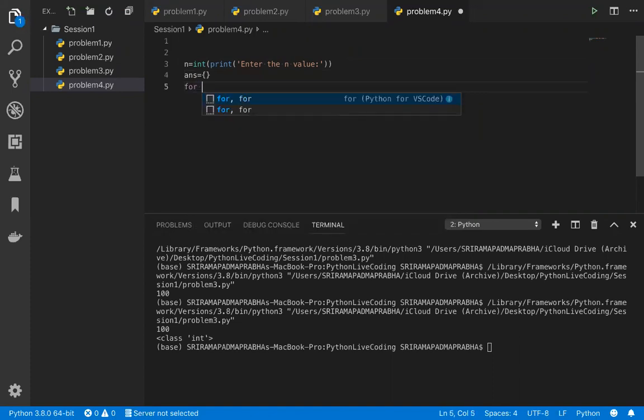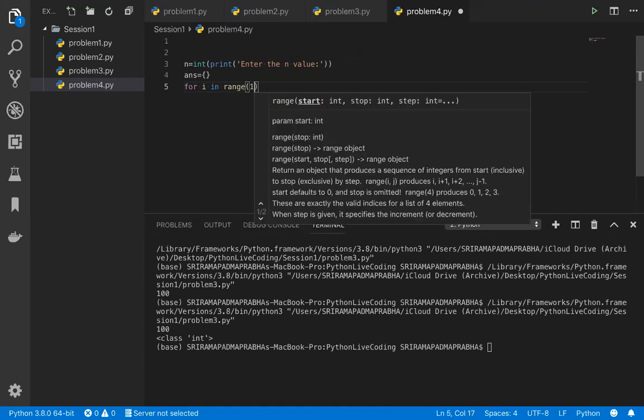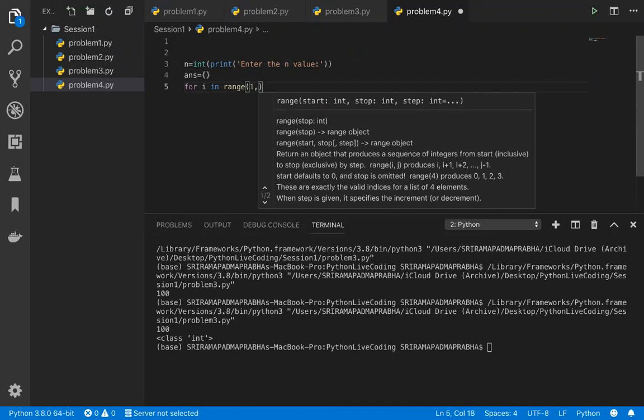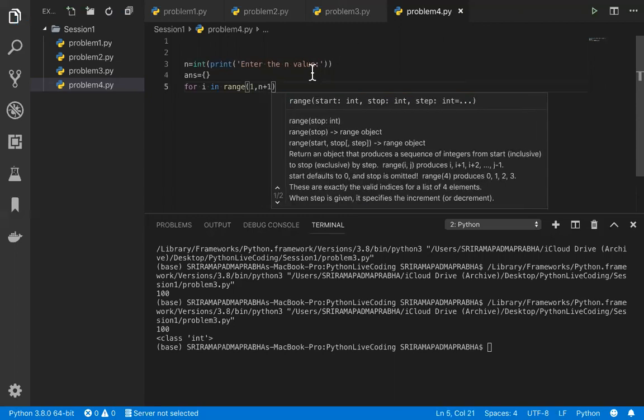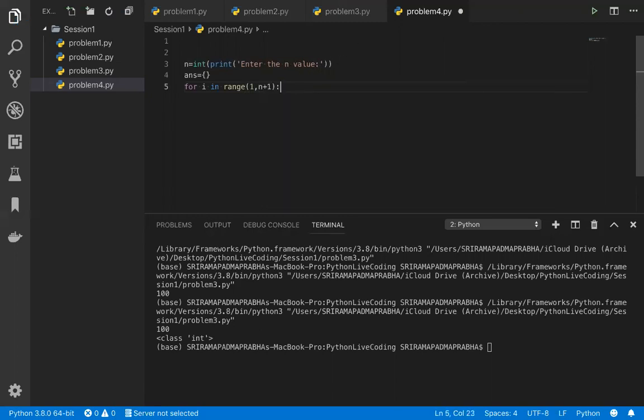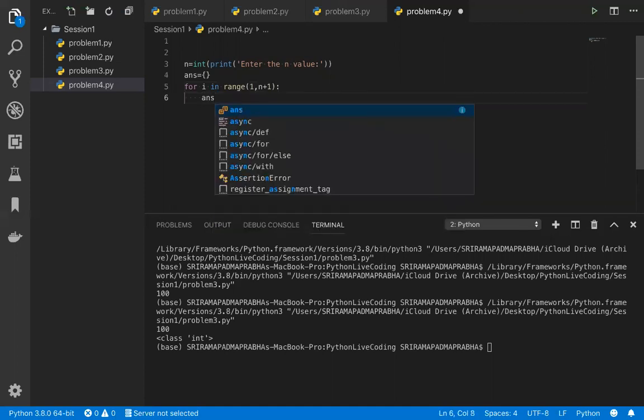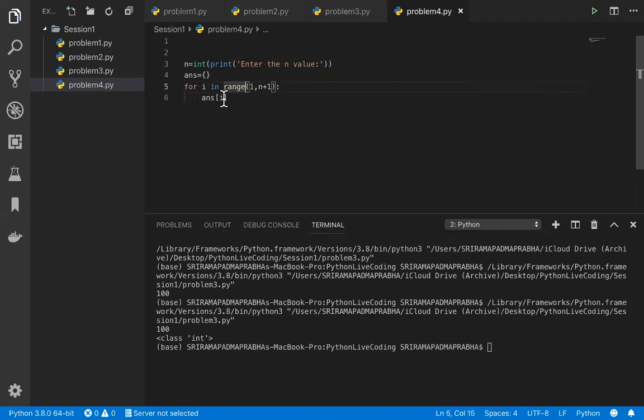Okay, so let me take the for i in, and we can use the range function here. So this range is very important. Whatever the user enters, I'm going to take it as n plus 1, because that is what the values will be considered. So then answer is there, and we can take each and every key. This is nothing but a key now. It's not an index, it is a key. Answer is an empty dictionary.